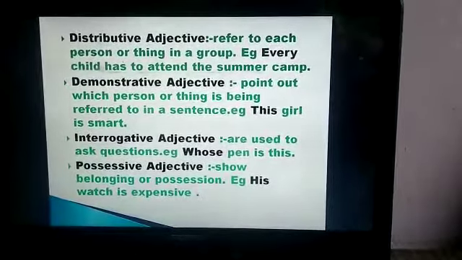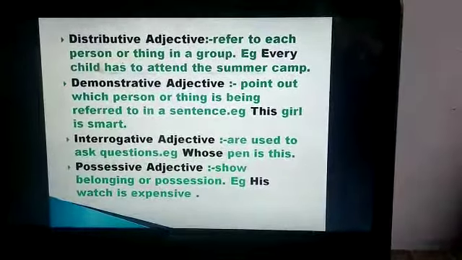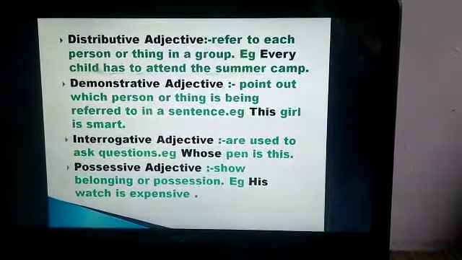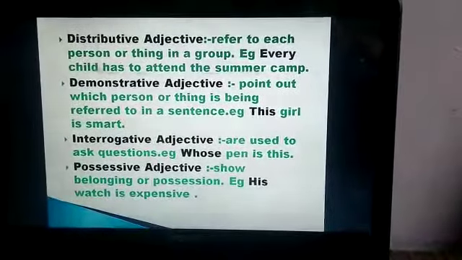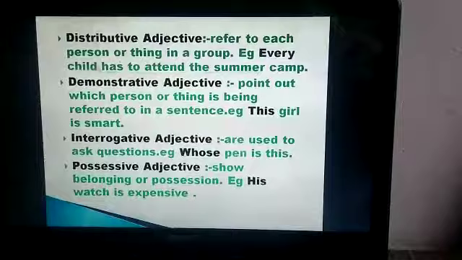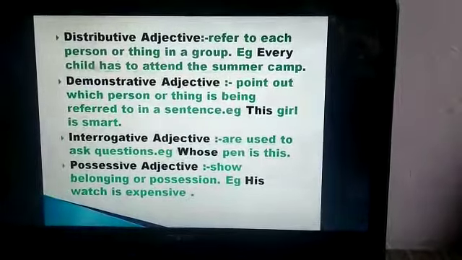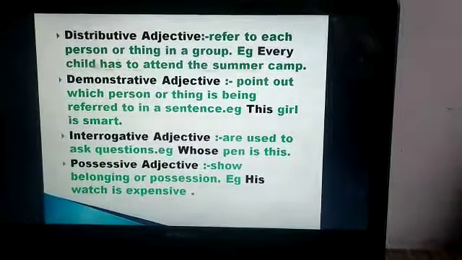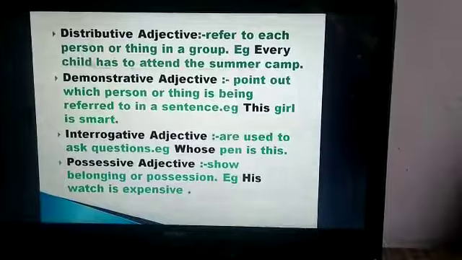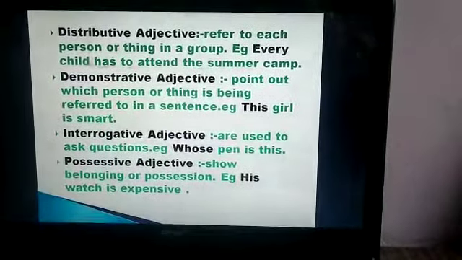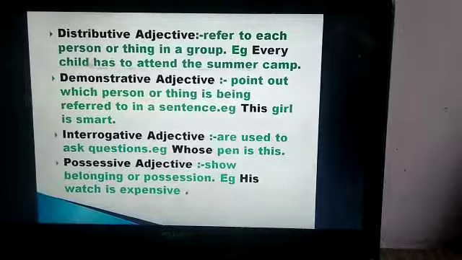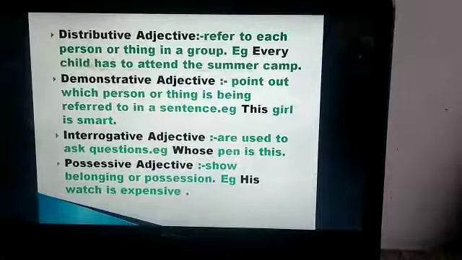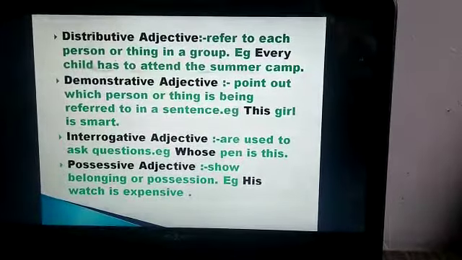Okay. Now the next category is possessive adjective. If you remember the word possessive, we studied in noun also. Possessive noun. So possessive means belongings. So here when an adjective shows the belongings or possession, it comes under the category of possessive adjective. So example is, his watch is expensive. Now his is showing whose watch this is. His watch. So here his is the possessive adjective.